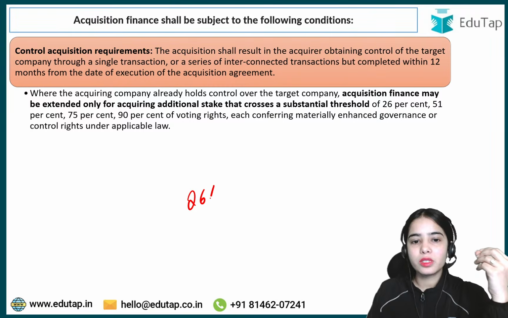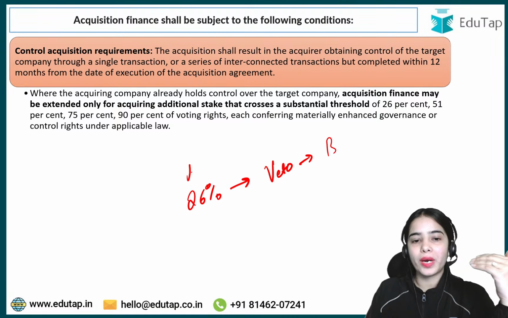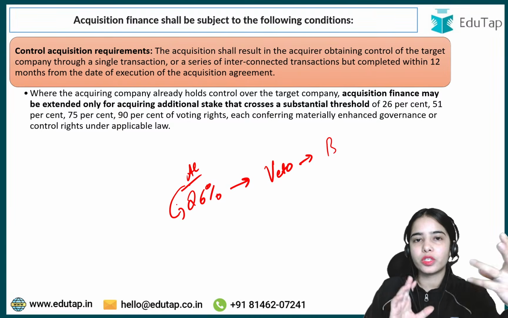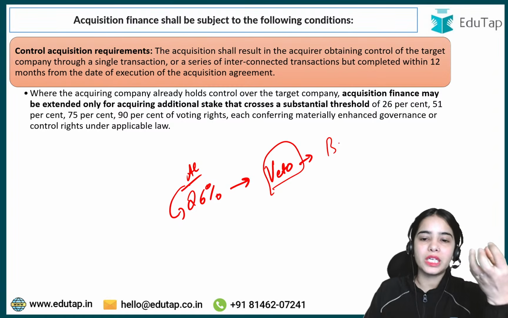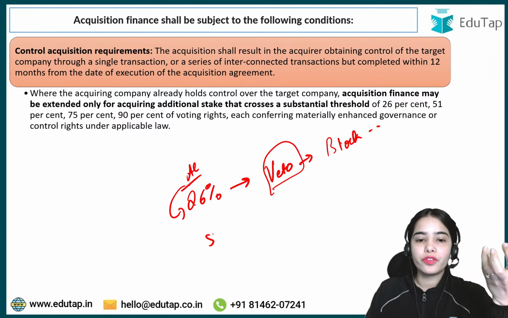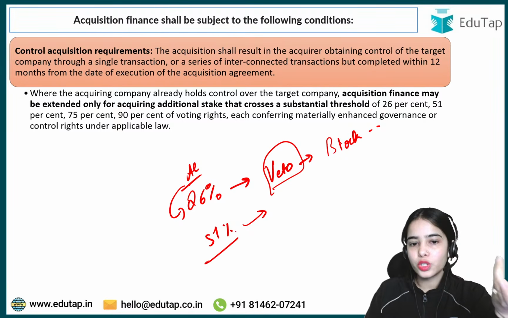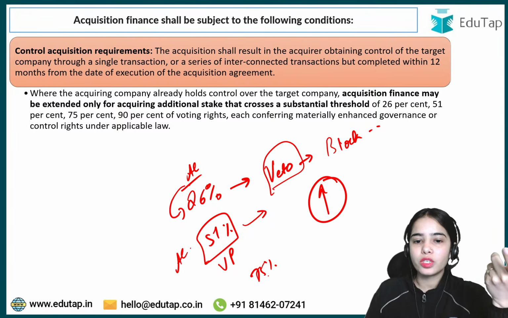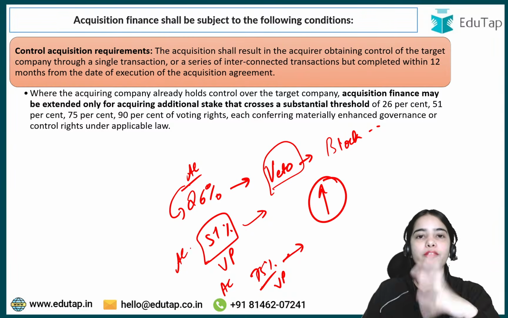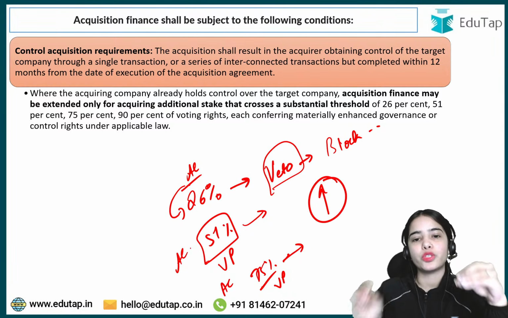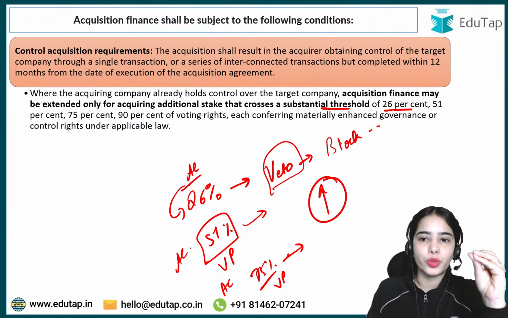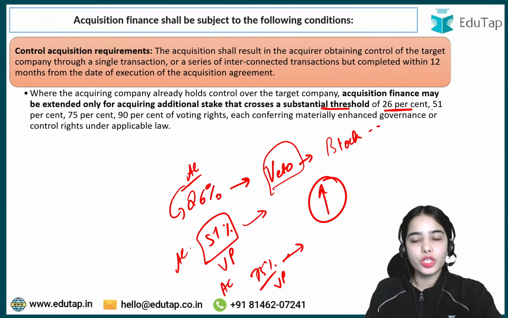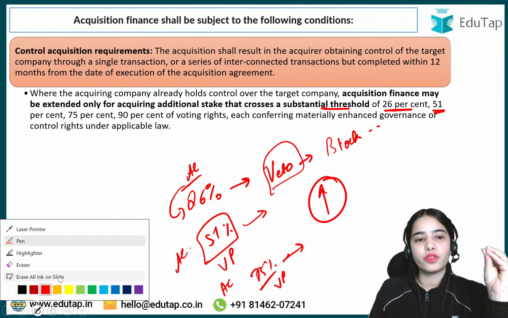Yes, 26%. See, 26% provides a veto power. If the acquiring company has 26% of the voting power, it provides a veto to the company to block certain resolutions. 51% of the voting power provides more power to the acquiring company. 75% of the voting power provides the power to change the name of the company itself, to make major changes in the company. So you can understand that these are the substantial thresholds: 26% of the ownership, 51%, 75%, or 90%.